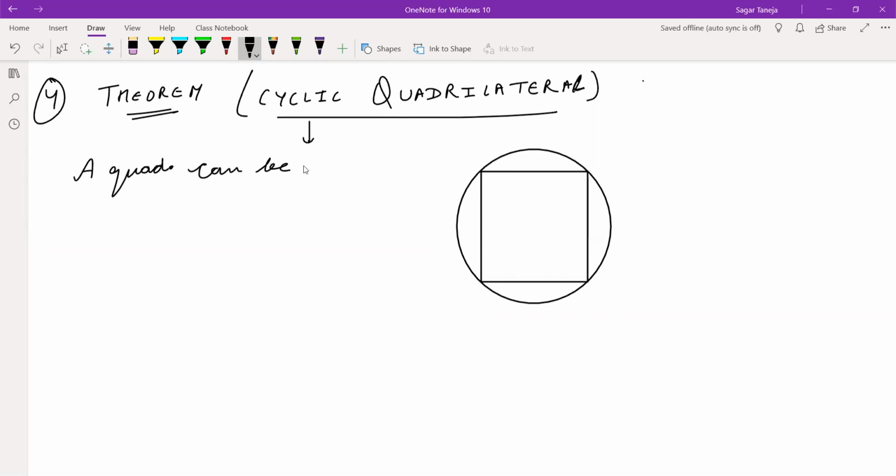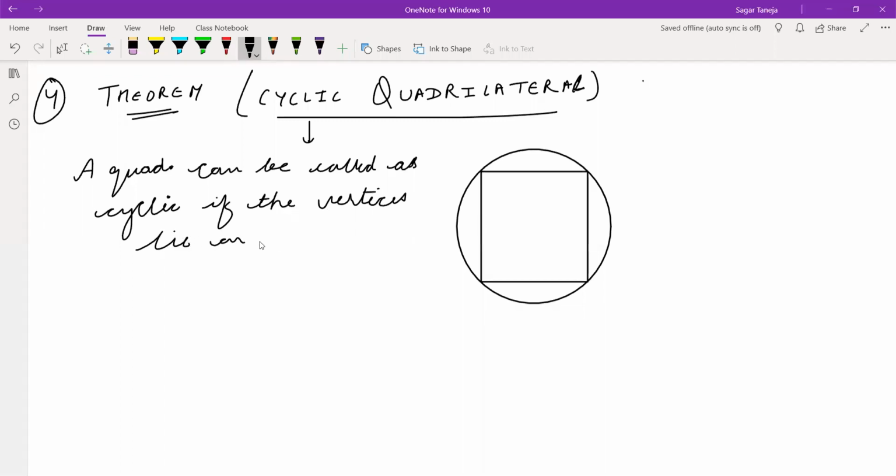A quadrilateral can be called cyclic if the vertices lie on a circle.